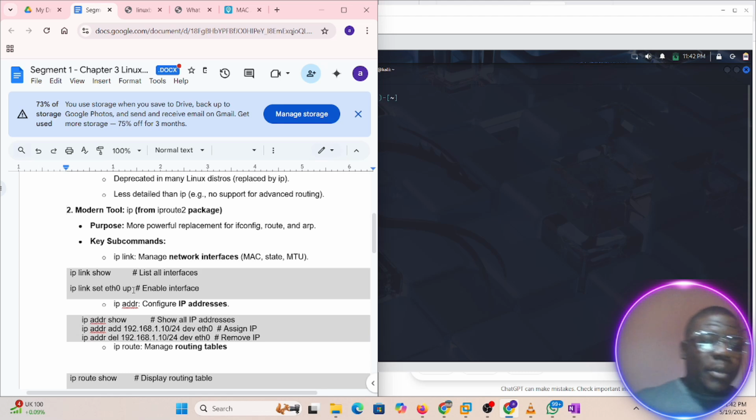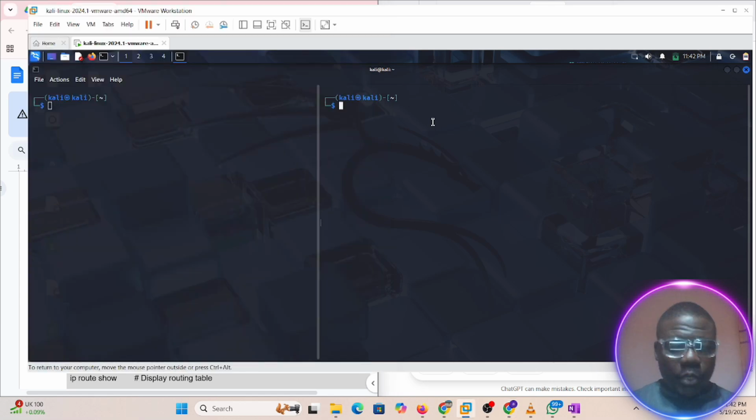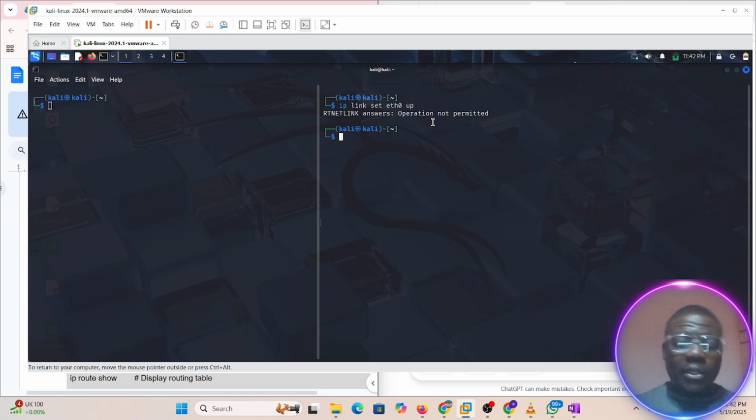Now, remember what we did was we used ifconfig to shut it down, and we're going to use IP link to bring it up. So I copy this, come here, use Ctrl+Shift+C to copy and Ctrl+Shift+V to paste it. Like this, it is not permitted also. The reason why? Because it doesn't have that privilege.